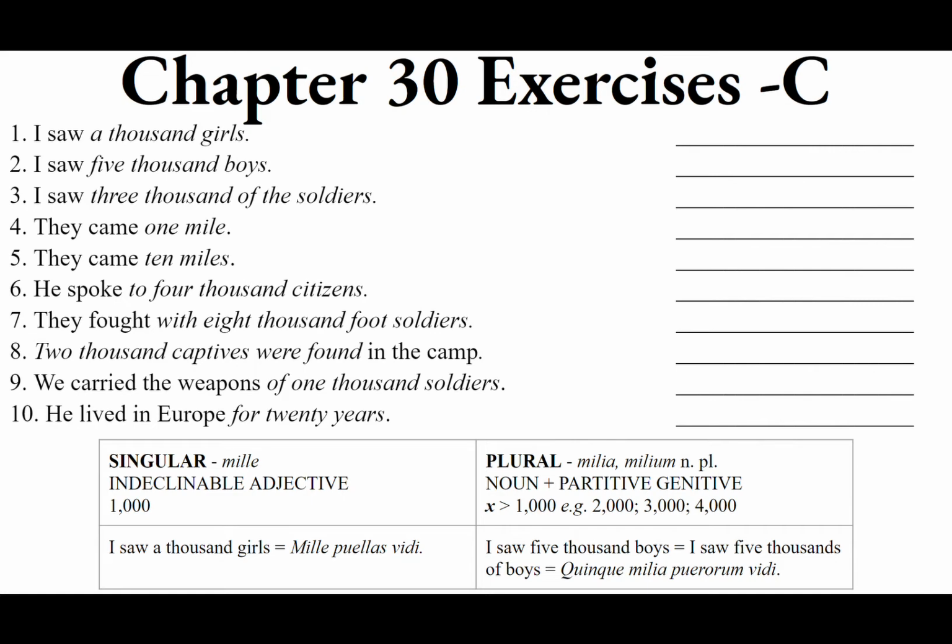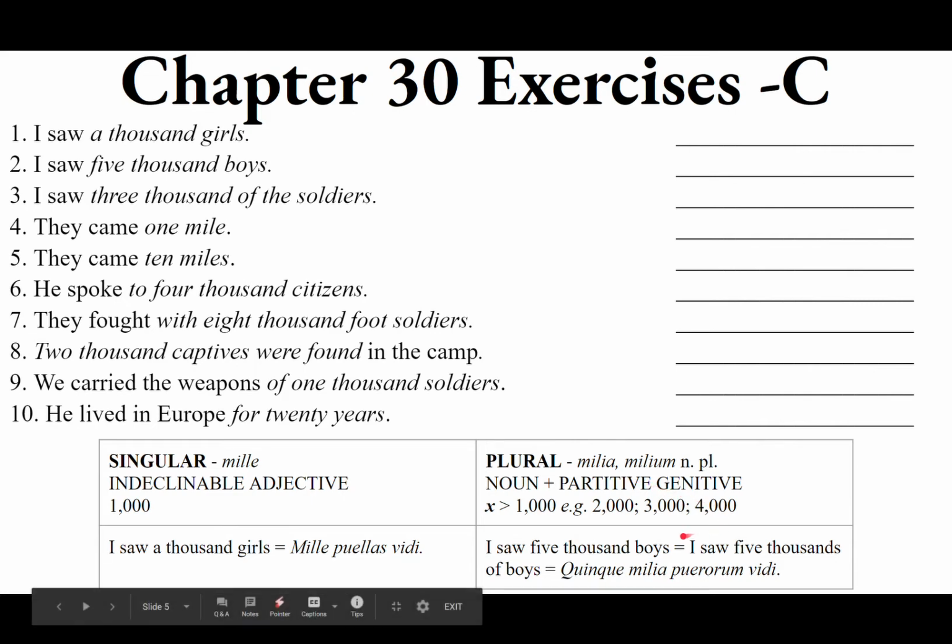So you have to turn one of those nouns into a genitive, because a genitive is like granting adjectival powers to a noun. So we turn one of those nouns into a partitive genitive. For example, for the second one, I saw 5,000 boys, you need to turn this into I saw 5,000s, thousands, more than 1,000, of boys.